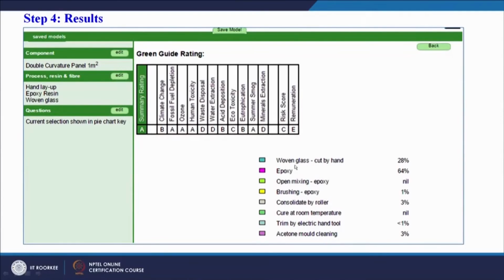We can see that even the percentage is given: woven glass cut by hand, 28% effect on the social side. This is a kind of social impact also, because glass fibers are carcinogenic, hazardous and abrasive in nature. So we will get different ratings ranging from A to E, and this will help us take an informed decision on whether our process is environment friendly or detrimental to the environment.